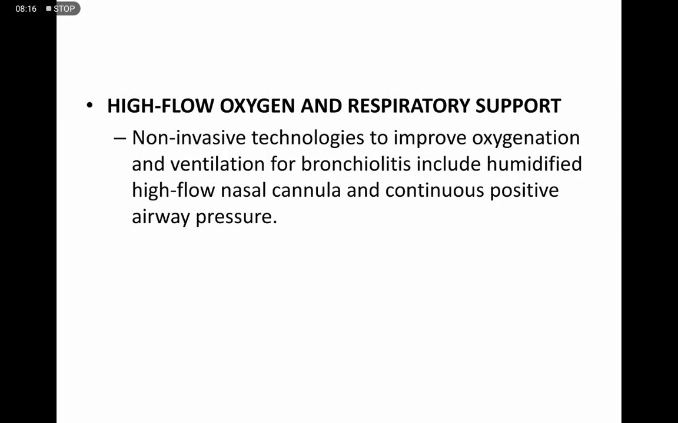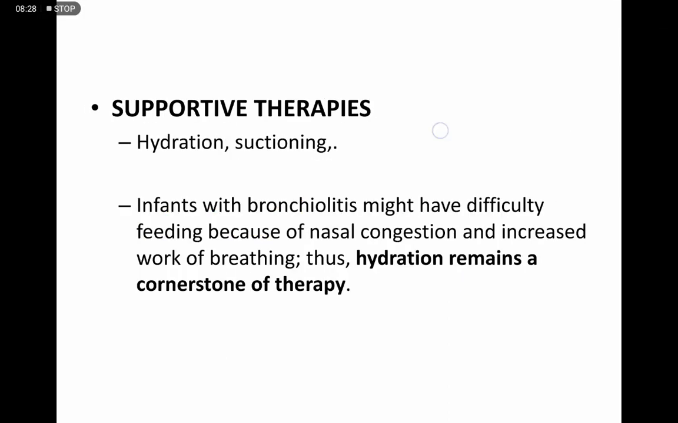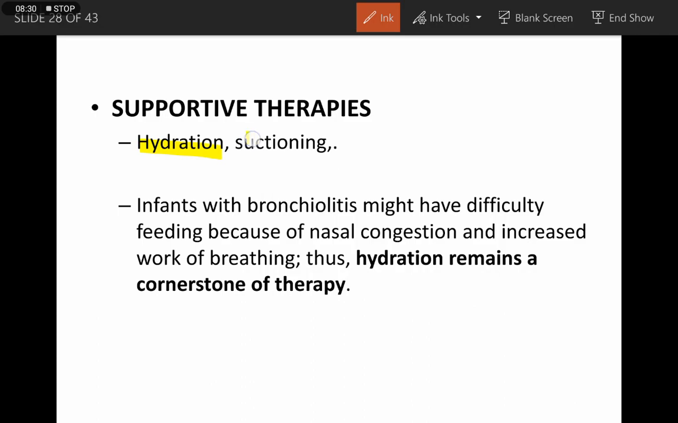Regarding high flow oxygen and respiratory support, the non-invasive technologies to improve oxygenation and ventilation for bronchiolitis include humidified high flow nasal cannula and continuous positive airway pressure. Supportive therapy should include hydration and suctioning, as these infants might have difficulty feeding because of nasal congestion and increased work of breathing. So hydration remains a cornerstone of the therapy.